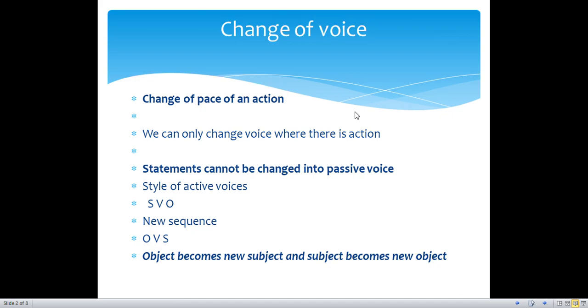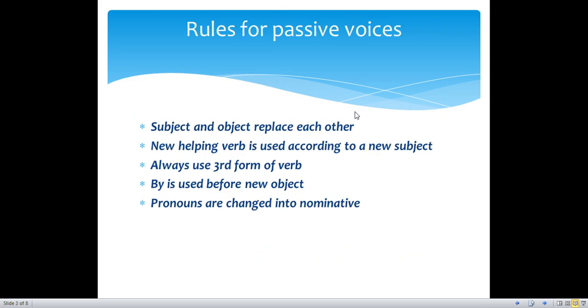So action always comes from a subject, subject at the start for the active voices and subject at the end for the passive voices. So rules for passive voices. Subject and object replace each other. New helping verb is used according to a new subject. Always use third form of verb. By is used before new subject. Pronouns are changed into nominative cases.